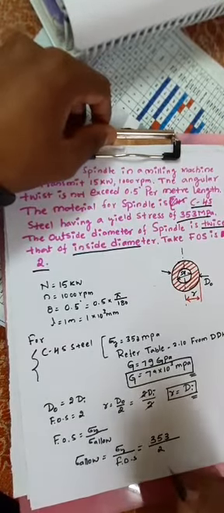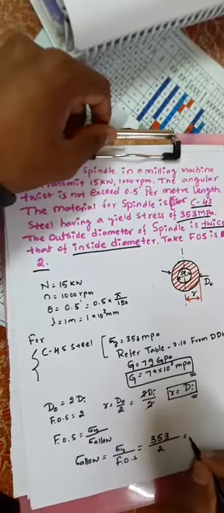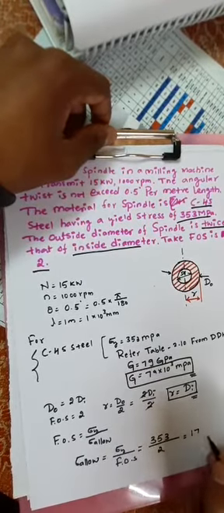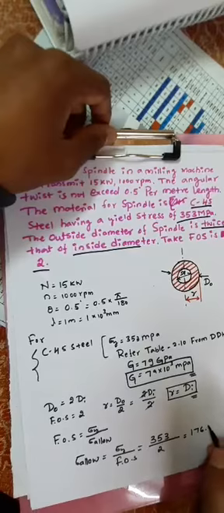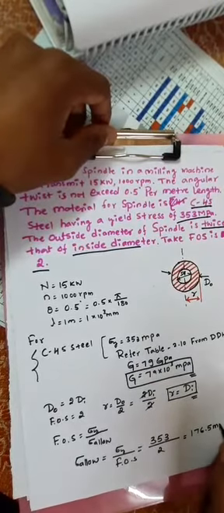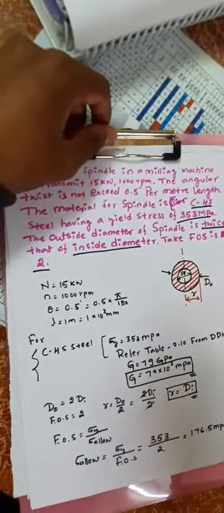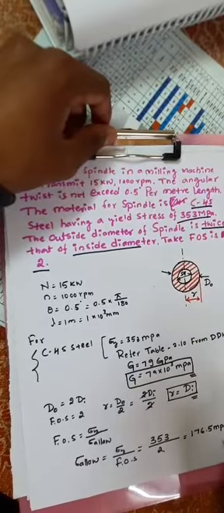If you simplify this, we will get around 176.5 MPa. This is the sigma allowable.